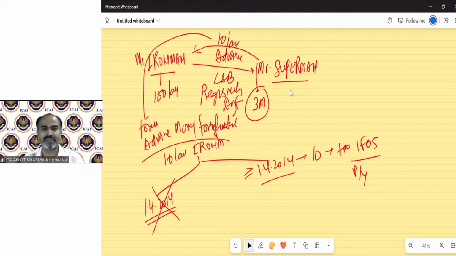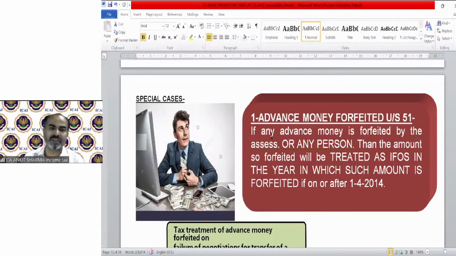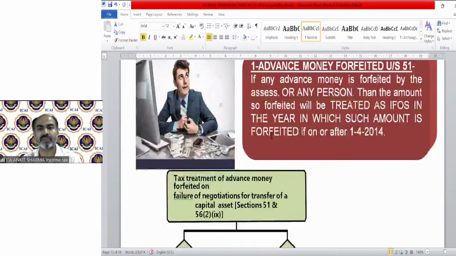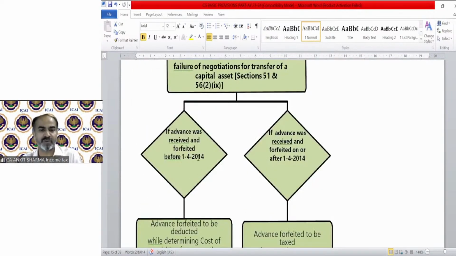Simple provision, very simple. So if any advance money is forfeited by the assessee or any person, then the amount so forfeited will be treated as income from other sources in the year in which such amount is forfeited, if on or after 1/4/2014. What was before that need not be understood because that's the old provision.